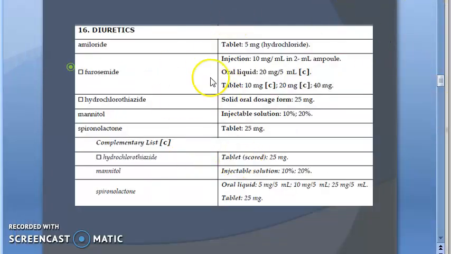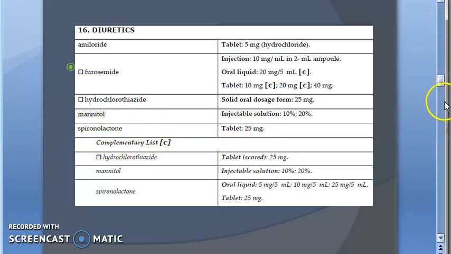Just look at the WHO list here, the WHO list of important diuretics. You have amiloride, which is a renal epithelial sodium channel inhibitor. So amiloride has been put first. Then you can see furosemide, then thiazide, that is hydrochlorothiazide. Then you have mannitol, spironolactone. So all these you should know.